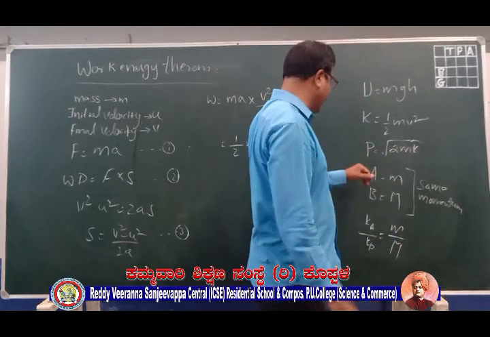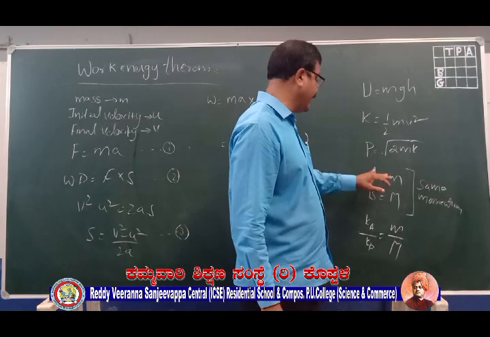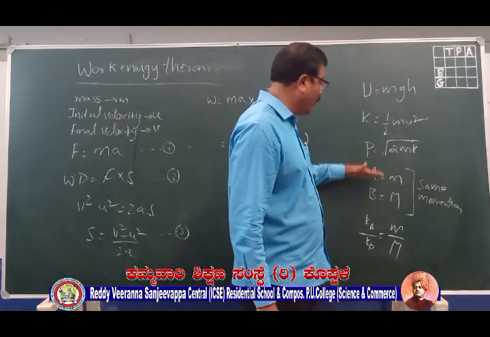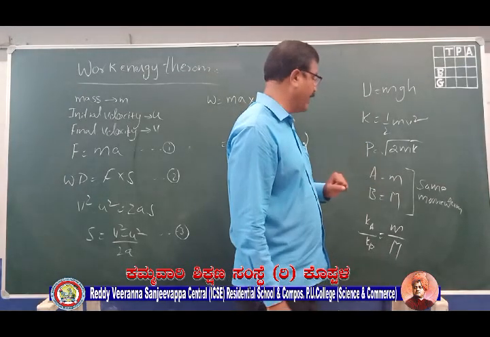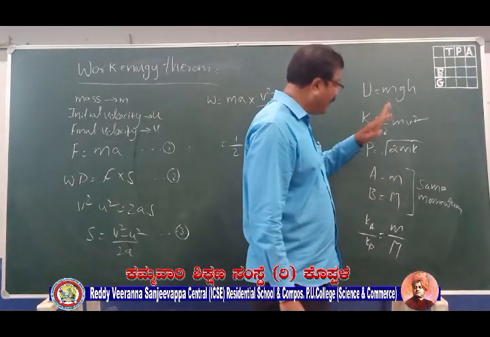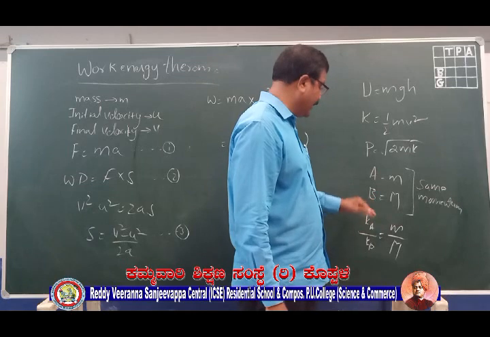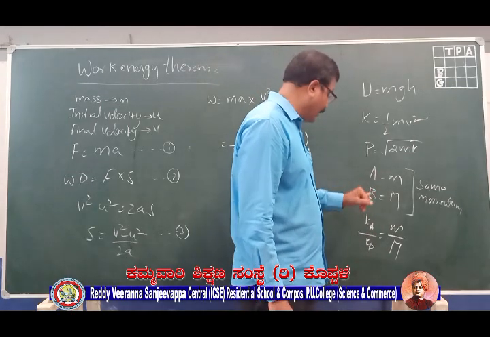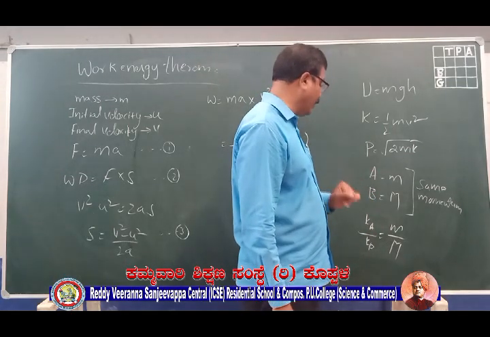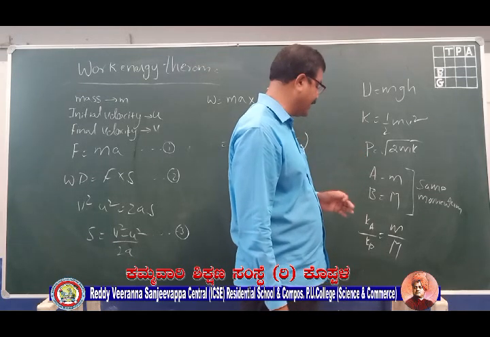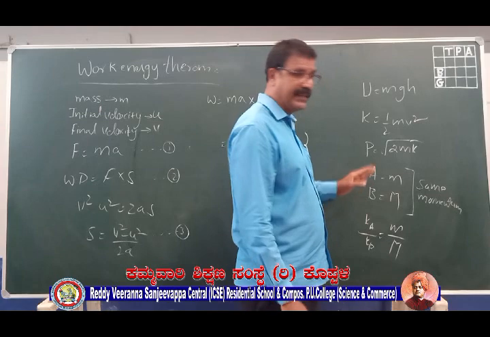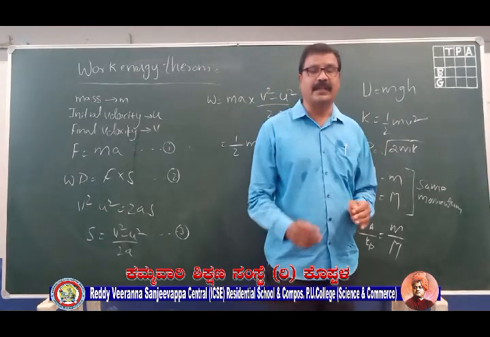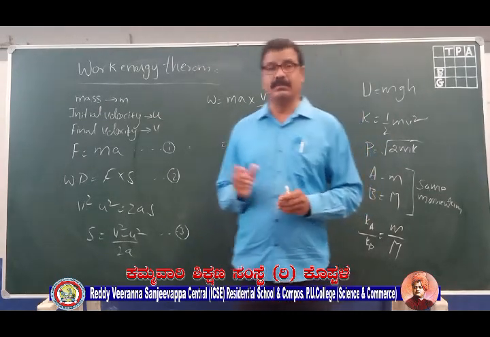What you need to understand here is, when we compare a lighter body and a heavier body having the same momentum, the kinetic energy of the lighter body will be more than the kinetic energy of the heavy body. So this is what you need to understand: the kinetic energy of the lighter body will be more than the kinetic energy of the heavy body.